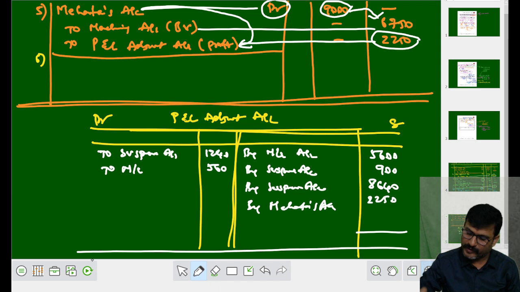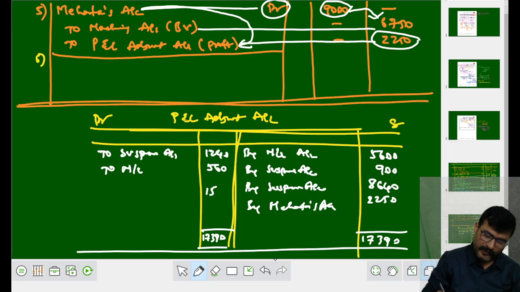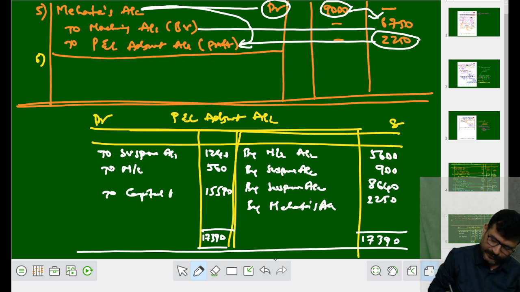See, find out how much total we are getting. The total on the credit side is 17,390. How much is the difference? If we subtract, 15,590. It is to be transferred to where? Capital account as a balancing figure.